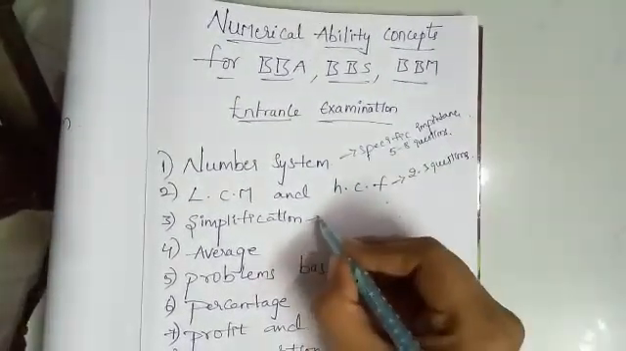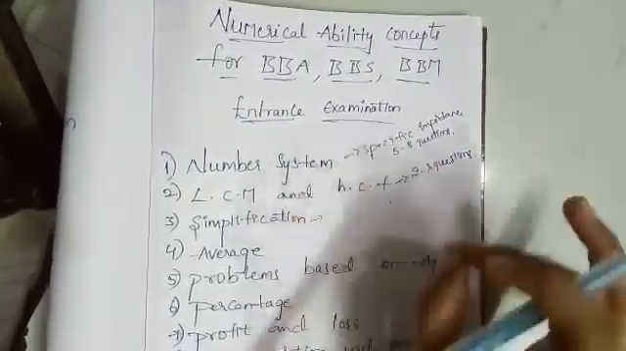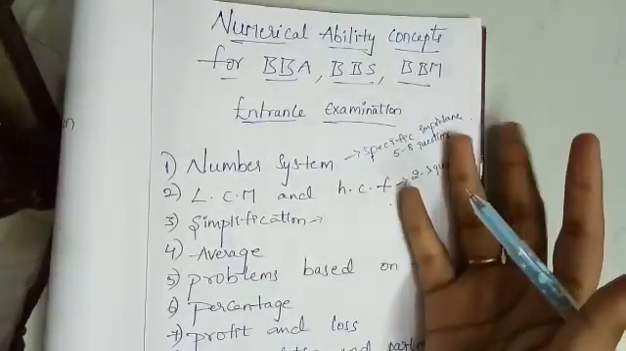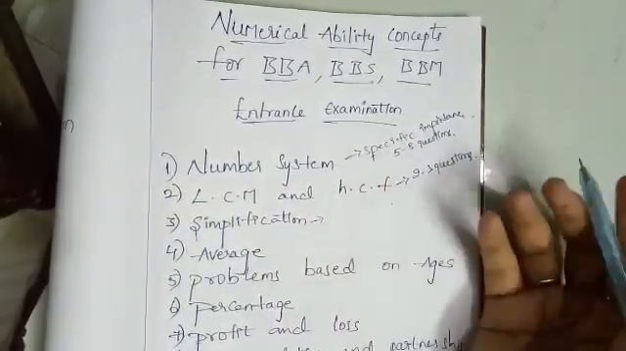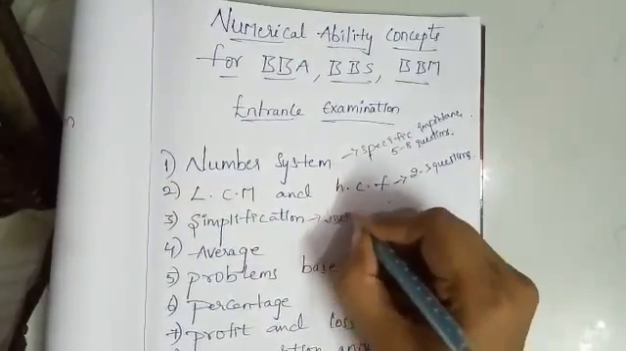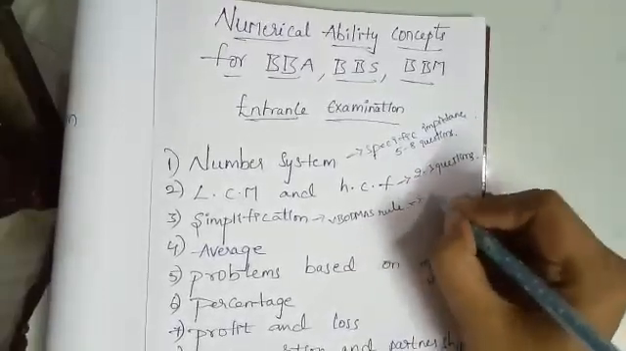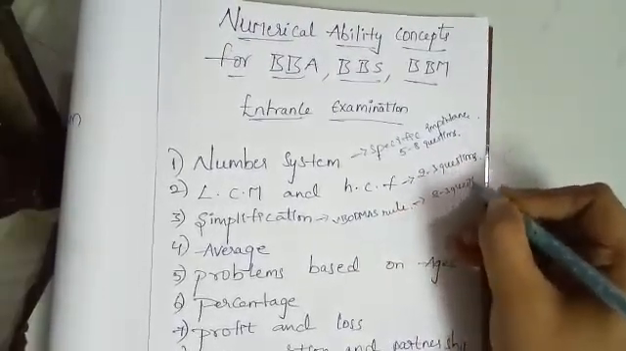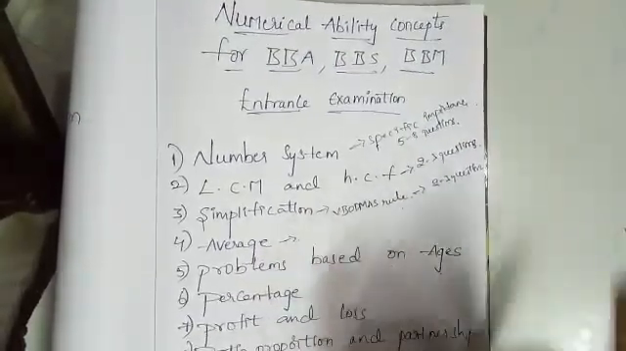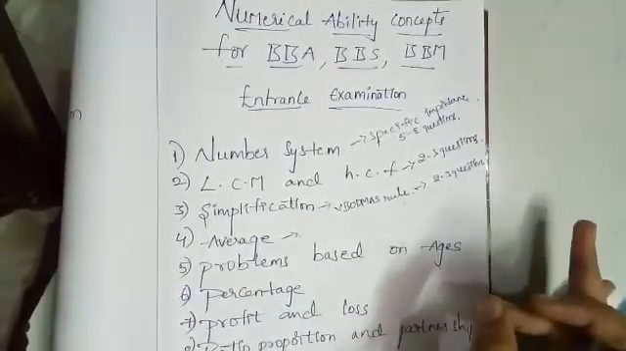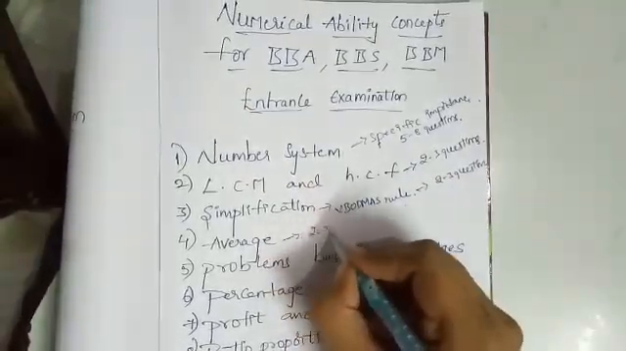And next, simplifications. It is one of the basic techniques in mathematics for simplifying an expression, order of operations. A simple technique for arranging the expression in the proper sequence is involving BODMAS rule. From this chapter, we can expect 2 to 3 questions. And next concept, averages. Averages is one of the easiest and important chapters in numerical and analytical aptitude. From this chapter, you can expect 2 to 3 questions.